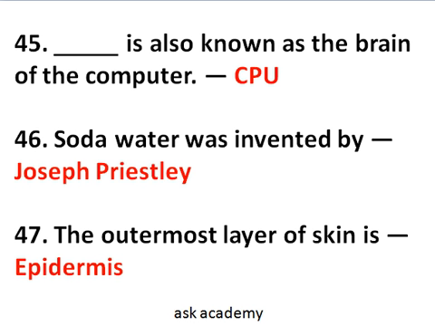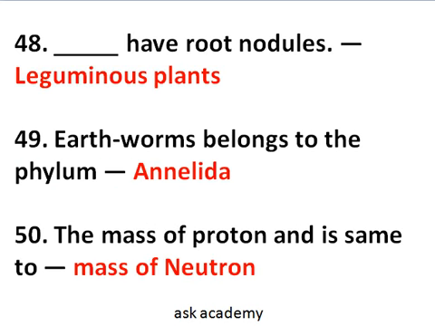The outermost layer of skin is known as epidermis. This is a question from biology. So the outermost layer of skin is epidermis. Question number 48. Dash have root nodules. So leguminous plants have root nodules. Question number 49. Earthworms belong to the phylum Annelida.